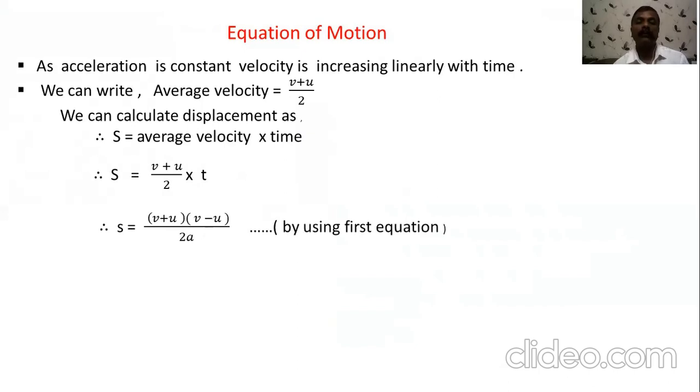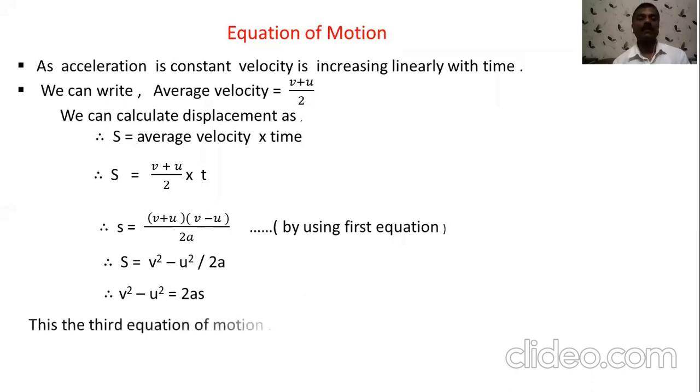If we put the value of small t, then you will get this step, and after solving, in the numerator you have to use the a square minus b square formula. A square minus b square is equal to (a plus b) in the first bracket and (a minus b) in the second bracket. After solving this, you will get the last equation, that is, the third equation of motion. This equation can also be written as v square is equal to u square plus 2as. This equation is called the third equation of motion.